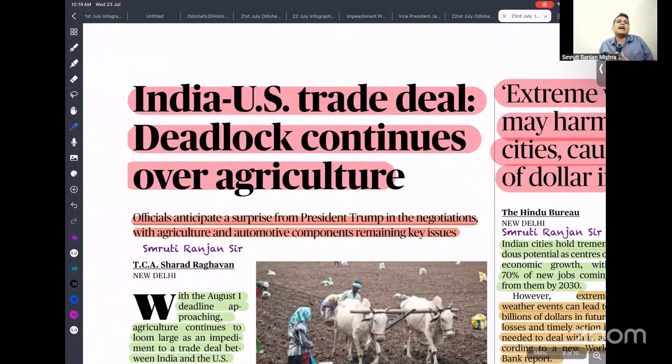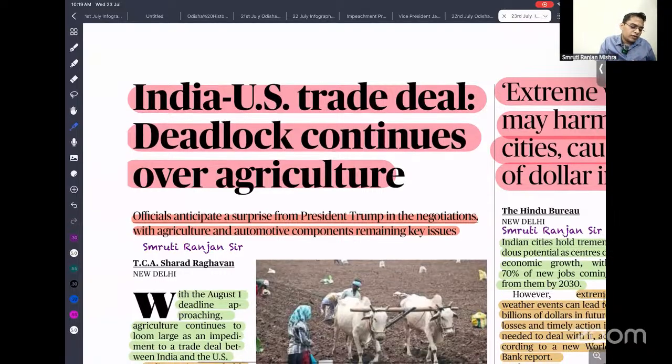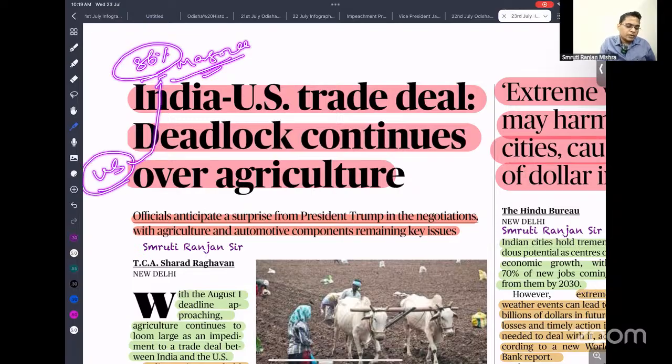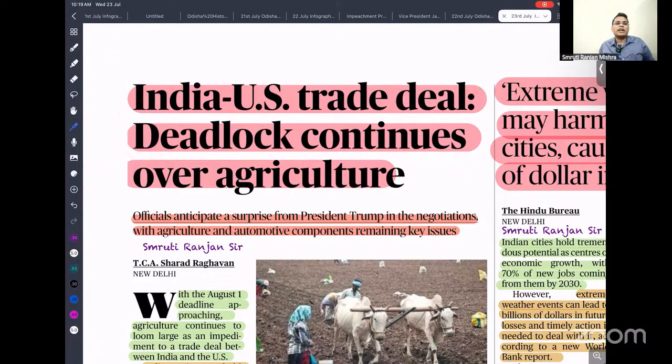Recently, India and USA, what is happening now, a trade deal negotiation is going on between us, but we are not able to sign because there are two sticking issues. One is about agriculture. USA wants the Indian agriculture market to be open, but in India we know that 86% of our farmers are marginal farmers. If we open our agricultural sector to USA farmers, they are big farmers, so they can dump their excess product in the Indian market. So these farmers will collapse and will not get any profit, and agriculture would become a disaster.